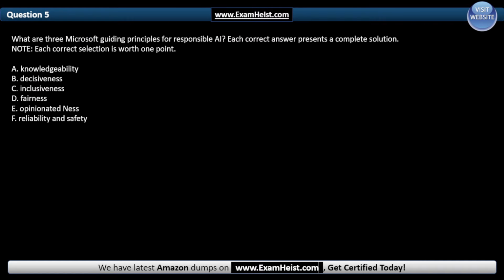Question 5. What are three Microsoft guiding principles for responsible AI? Each correct answer presents a complete solution. Note, each correct selection is worth 1 point.